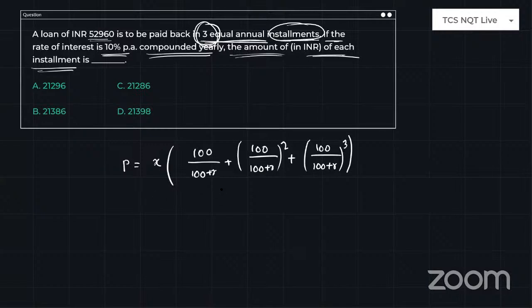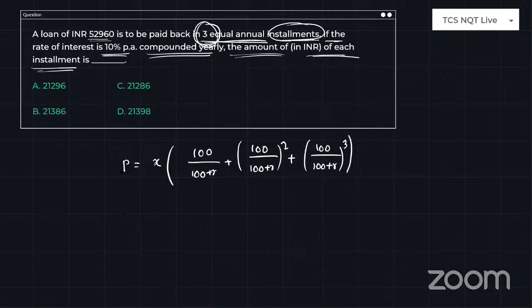Then how to make the calculation very simple, how to do this type of problem very easily? Don't hesitate to use the calculator in the TCS. They are providing a virtual calculator precisely for these types of problems, because no one can solve them in less time without a calculator. You need to solve them quickly using the virtual calculator. But don't use it for each and every step. You have to generalize the equation and use the virtual calculator at one time.